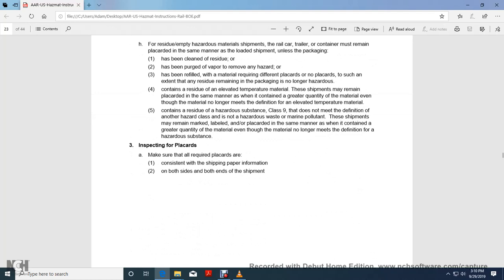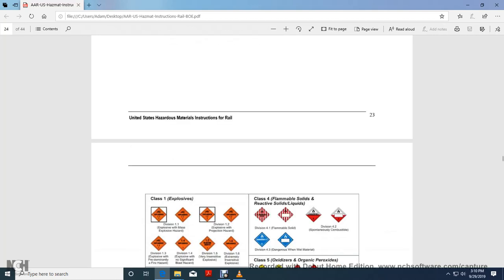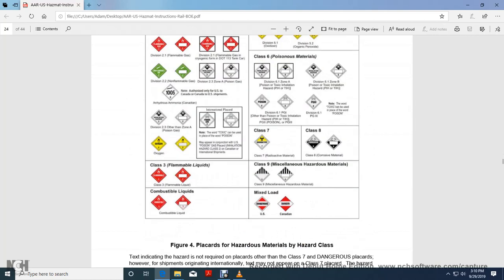Class 9 does not meet the definition under hazard class of hazardous waste or marine pollutant in the shipment. For the remaining marking and label, the placard remains in the same manner as when it contained a greater quantity of the material, even if the material no longer meets the definition of hazardous substance. 3, inspection of placards: make sure all of the required placards are consistent with the shipping paper information, on both the sides and both ends of the shipment, and that they are legible.